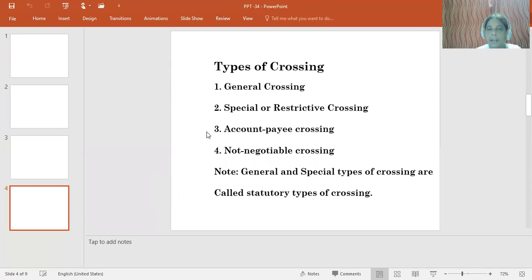Account payee crossing and not negotiable crossing depend upon what kind of dealings or transactions may happen between the two parties, that is the drawer as well as the payee. Depending on that, it can be an account payee or a not negotiable crossing, but it need not be compulsory. So generally speaking, we have two kinds of statutory crossing, that is general crossing as well as special crossing.